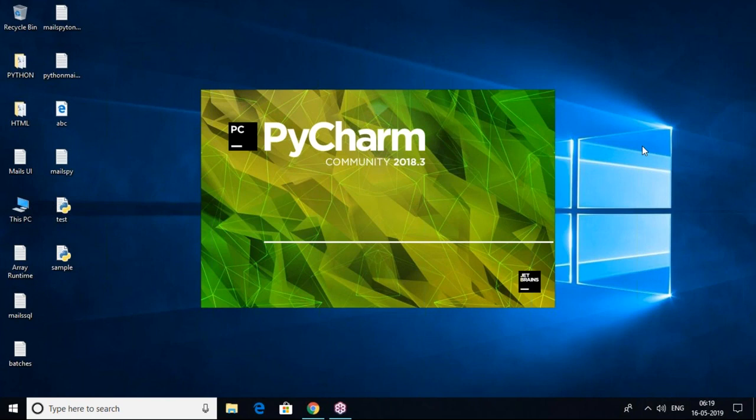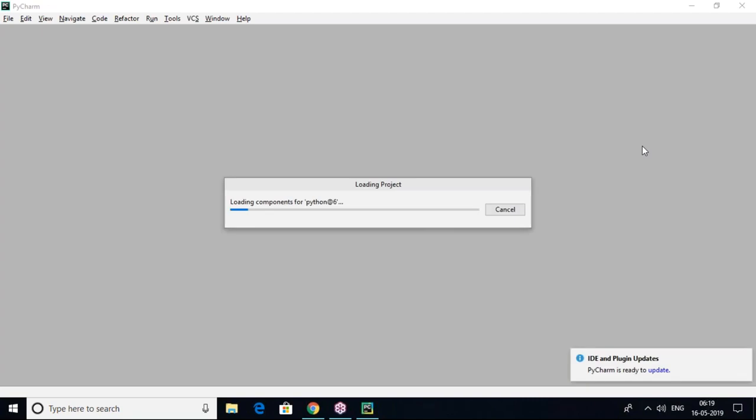Otherwise no need to use Notepad. I'll show what the problem is if I write the code in Notepad in initial cases, and if I write the same code in the PyCharm editor, what the advantage is.